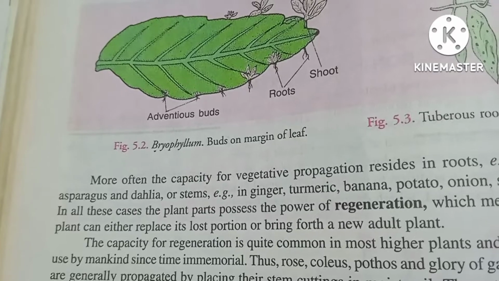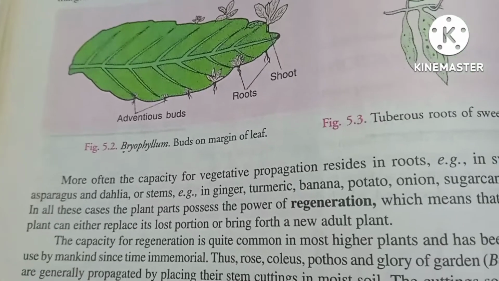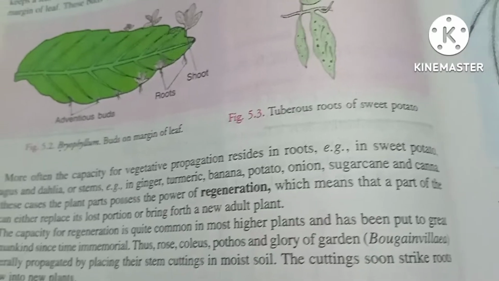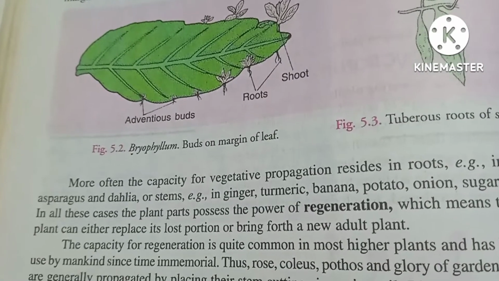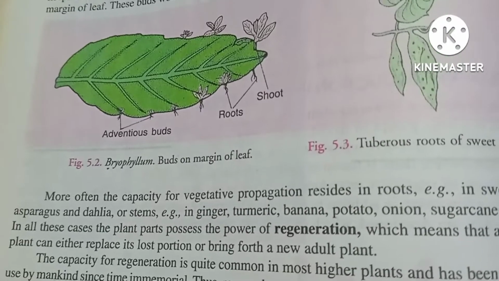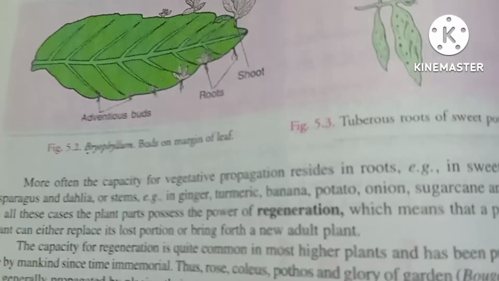In all these cases, plant parts possess the power of regeneration, which means that a part of the plant can either replace its lost portion or bring forth a new adult plant.